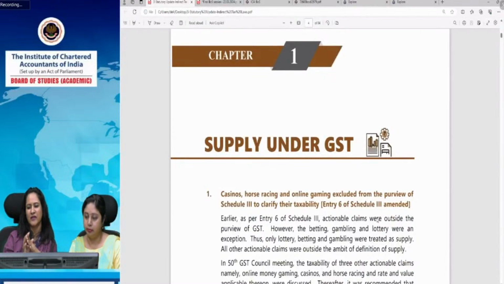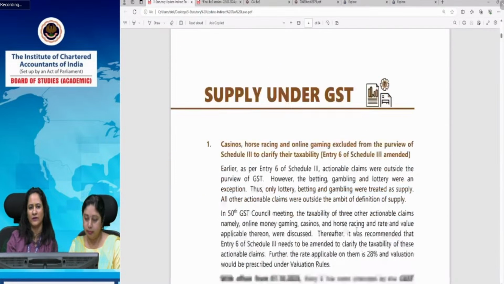So the definition of specified actionable claims has been introduced in section 2, under which 6 items have been specified. Betting, gambling and lottery were already there, and casinos, horse racing and online money gaming have been introduced. So now these 6 items are no more outside GST; GST is applicable on all these 6 items.